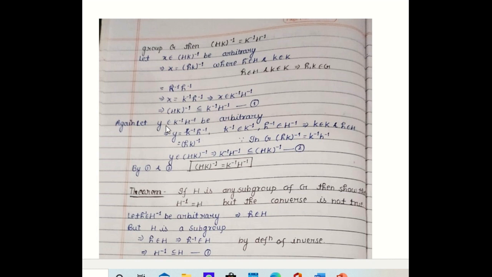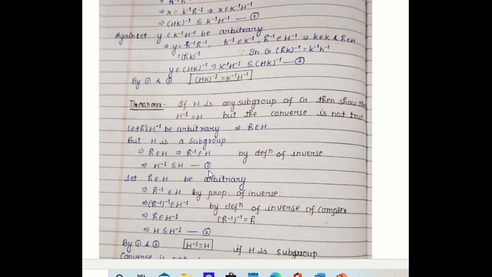Now we take Y in K inverse H inverse. So Y will be of the type small k inverse small h inverse, where k belongs to capital K and small h belongs to capital H. So by the reversal law, this is (hk) inverse. So this Y belongs to (HK) whole inverse. So every element of K inverse H inverse belongs to (HK) whole inverse, so this will be a subset of this. By combining 1 and 2, we have the result that (HK) whole inverse is equal to K inverse H inverse.